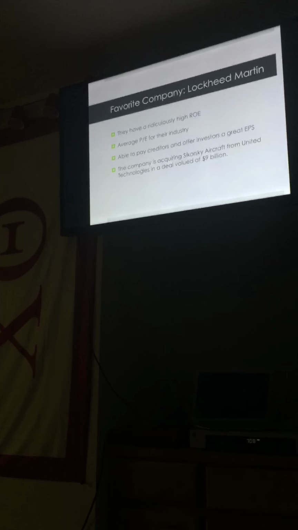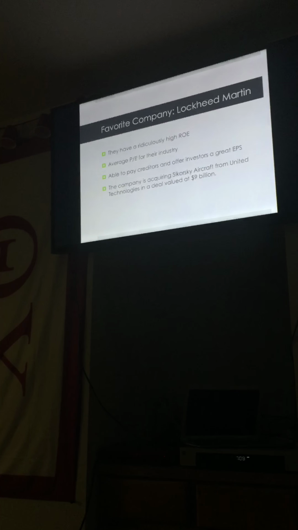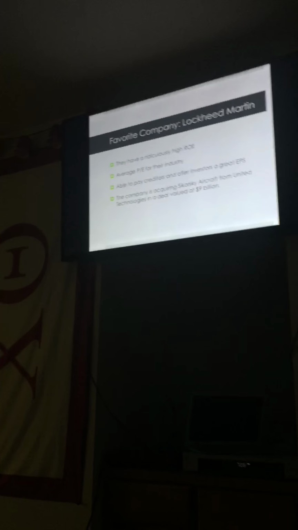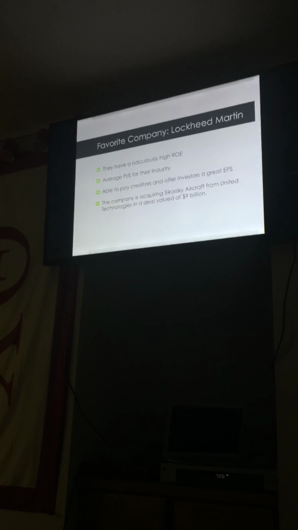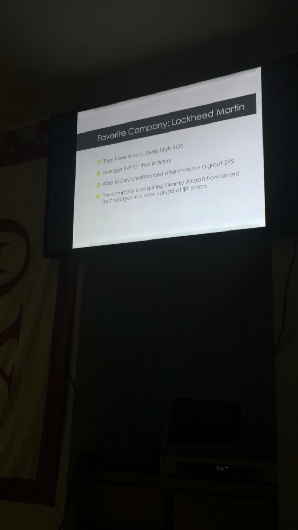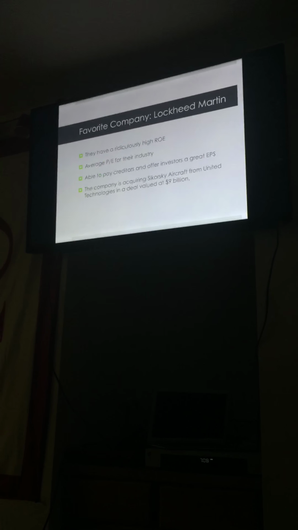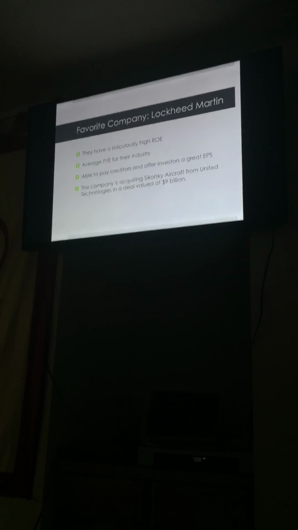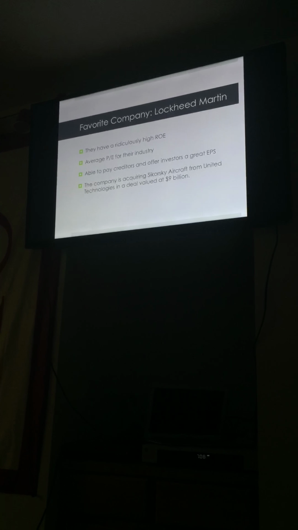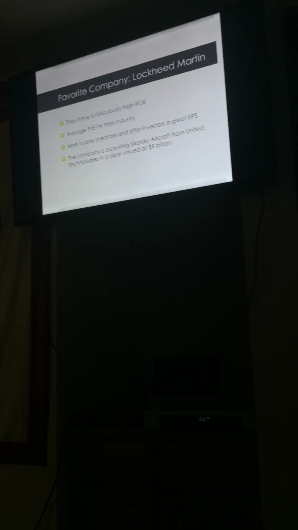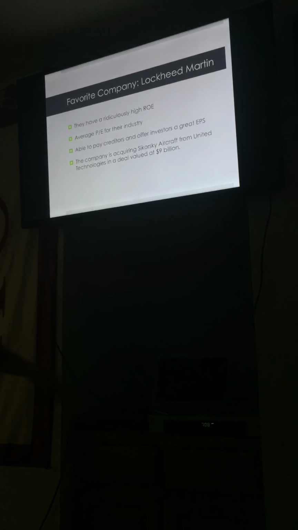And as of 3 days ago, this company acquired Sikorsky Aircraft from United Technologies in a deal valued at $9 billion. So this is only going to increase their bottom line. I'm not necessarily saying it's going to increase all these ratios, but it's definitely going to increase their cash flows, which gives them more room to invest in other ventures, which is only going to help the company in the future.